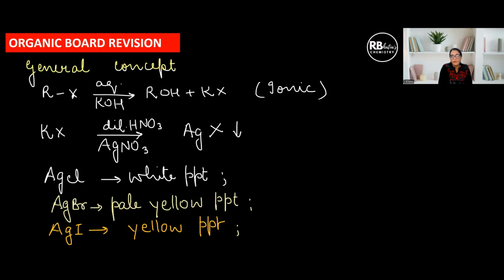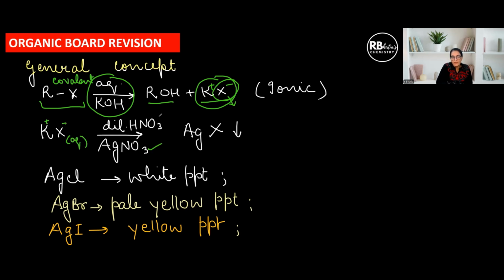So I'm going to deal with you, from all the chapters, first the general concept. Like from alkyl halides, the general concept for most of the conversions is that an alkyl halide is treated with aqueous KOH forming ROH and KX. The purpose is to convert this covalently bonded halide to ionic form. KX is an ionic compound, RX is a covalent compound. The purpose of taking it to ionic form is that it is now going to be present as free X negative in aqueous solution. So when you treat this aqueous solution with silver nitrate in presence of dilute nitric acid, you're going to get AgX, and this is formed in the form of a precipitate.